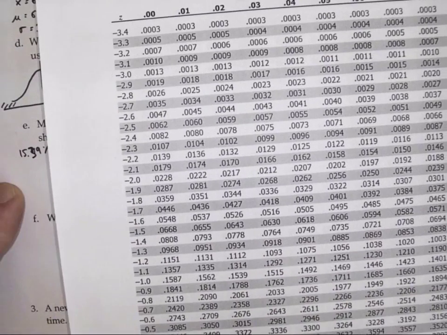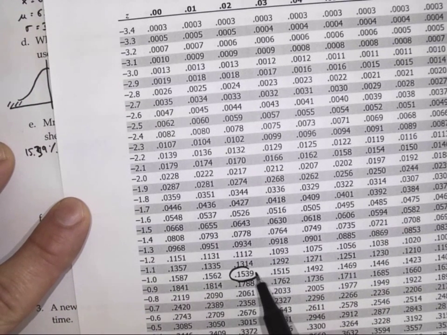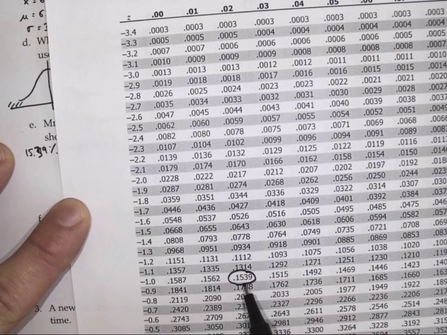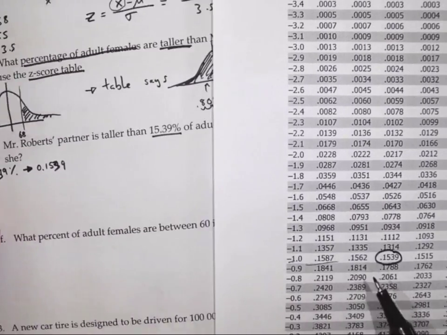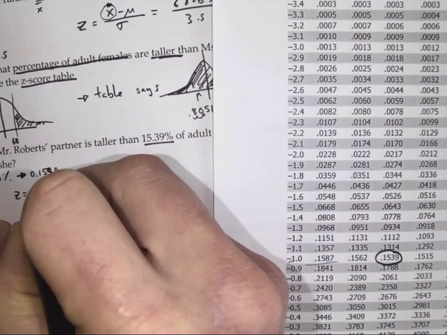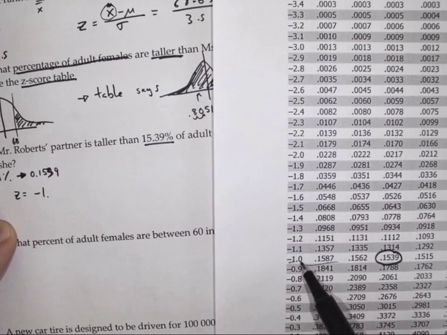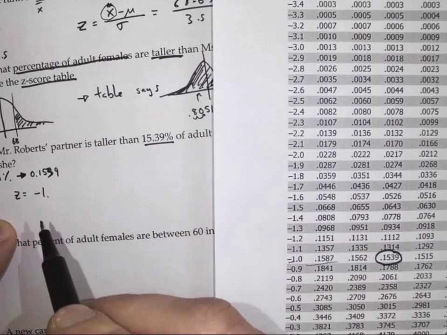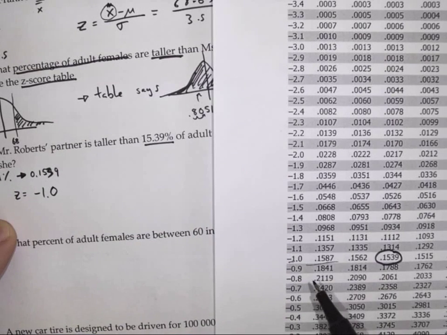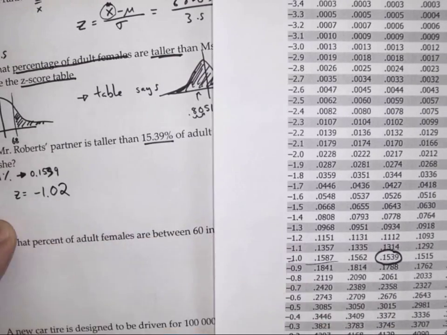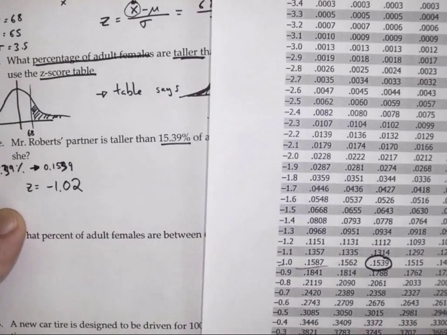Something seemed fishy, and there it is. 0.1539, which means that value, that percent, corresponds to a Z-score of negative 1.02.